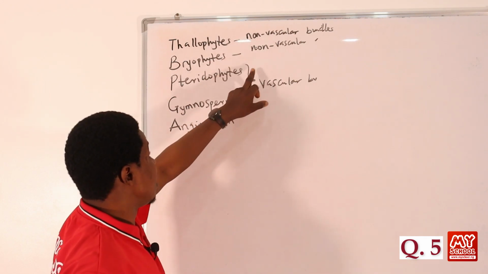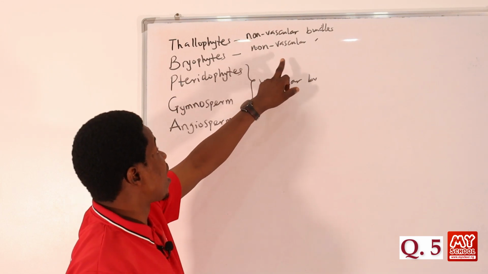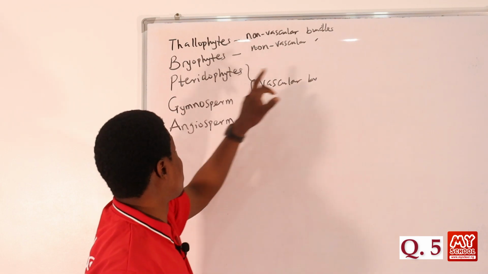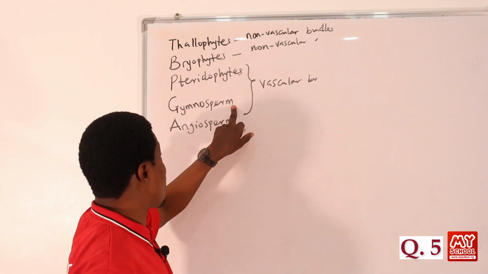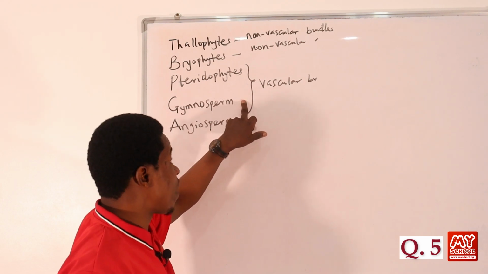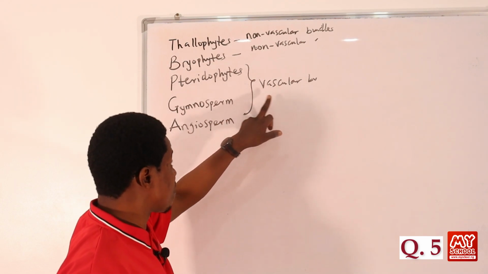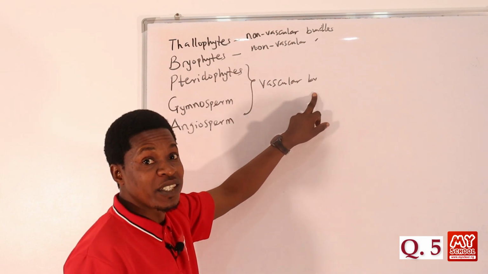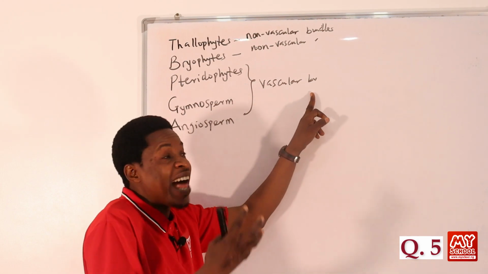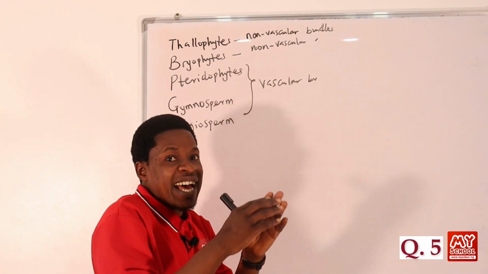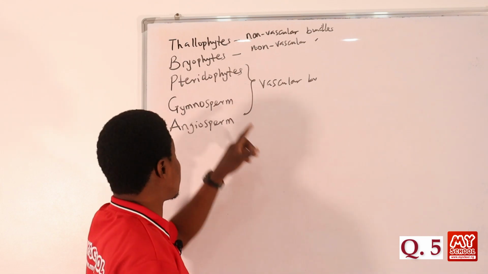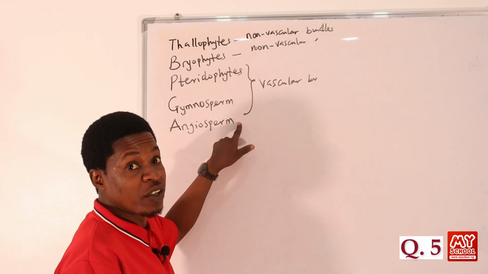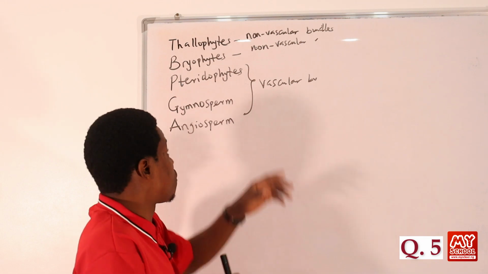But for the other 3, the pteridophyte has a differentiated body system and vascular bundles, but does not have seed formation. The gymnosperm also has vascular bundles and differentiated body structure, and they also bear seeds. But the seeds they bear are not enclosed within a fruit. They are on the outermost part. That's the difference between the gymnosperm and the angiosperm. The angiosperm also bears seeds, but their seeds are enclosed inside the fruit. So that's the difference between them.